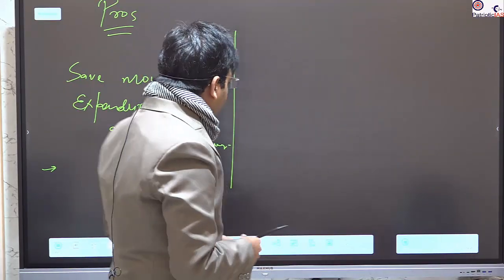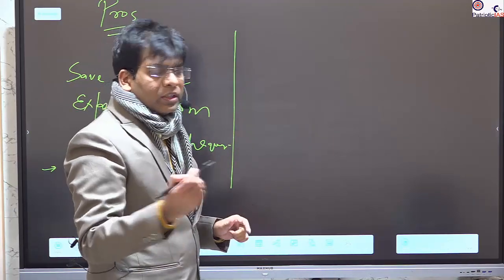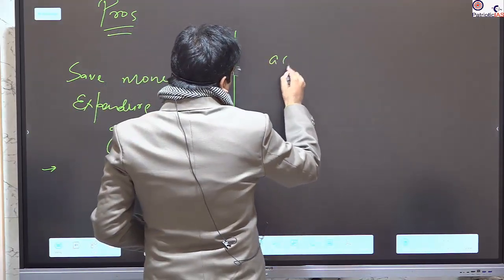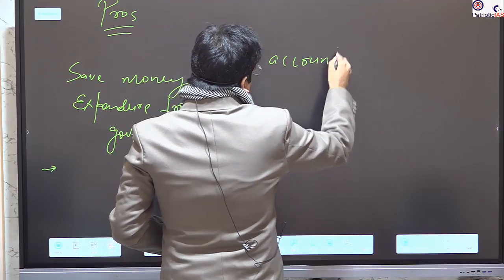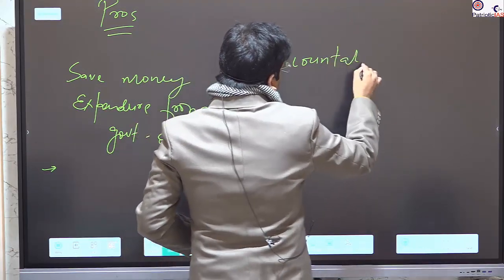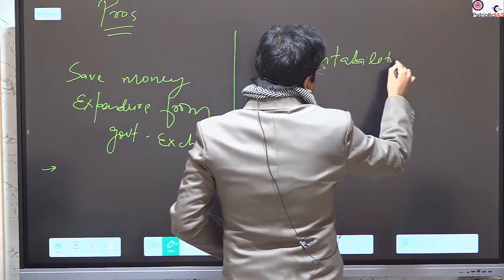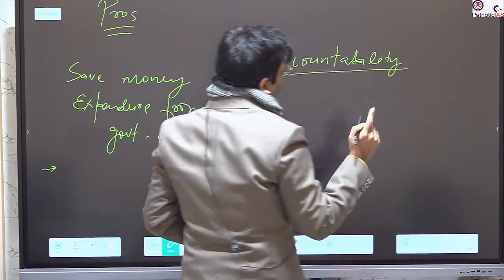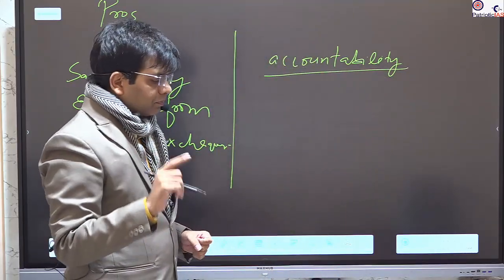So a frequent chance for accountability is provided by elections. This will be gone if we fix one time for election.